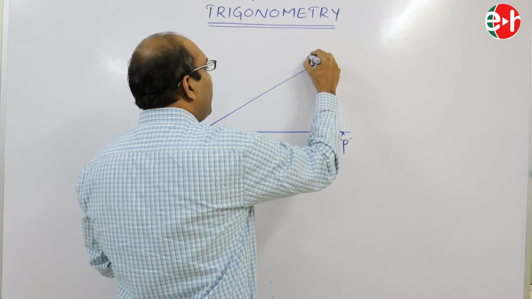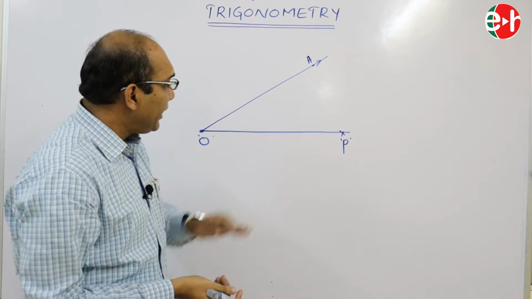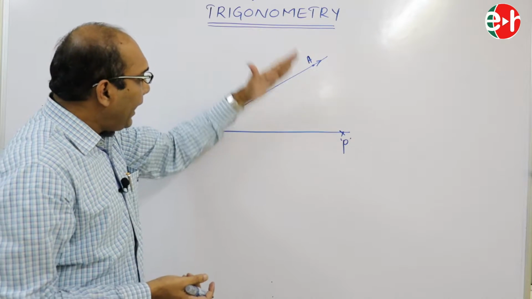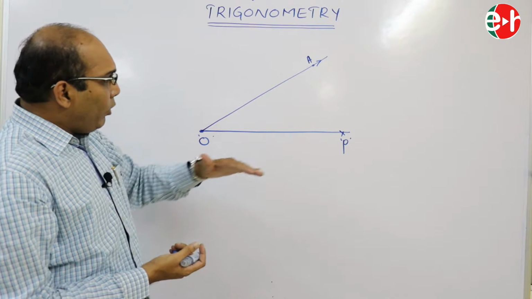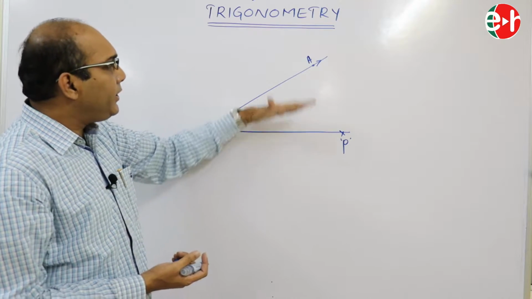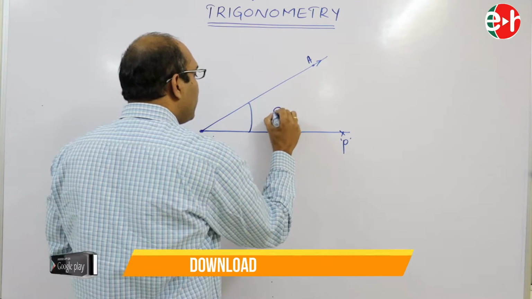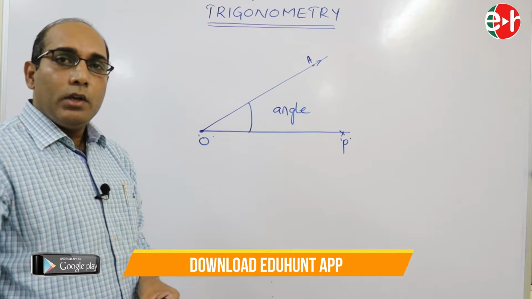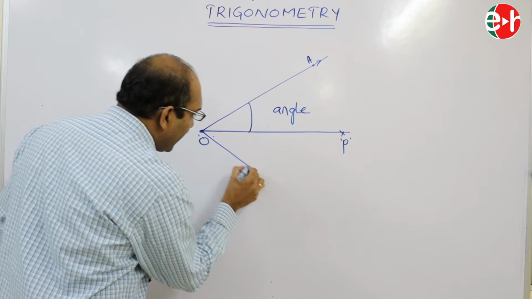We take any point on the final line where the rotation ends, say capital A. Now, OP and OA are the two rays formed. So, the amount of rotation made by OP about a fixed point in anti-clockwise sense forms an angle. Now, in clockwise sense, take something like this.